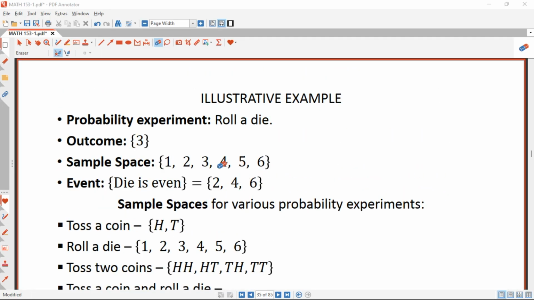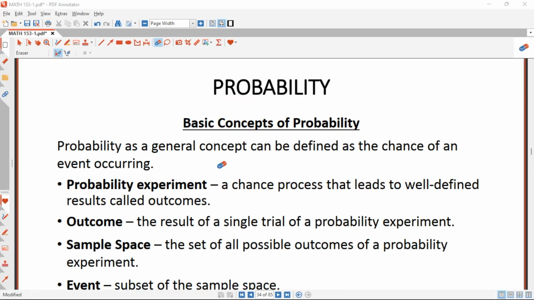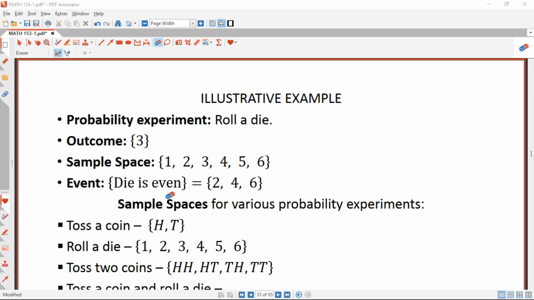So this is how the basic concepts of probability can be explained. And then we have sample spaces for various probability experiments, like tossing a coin, rolling a die, tossing a coin twice, tossing a coin and a die. I want us to go to our worksheet so that I can explain how these results are obtained.